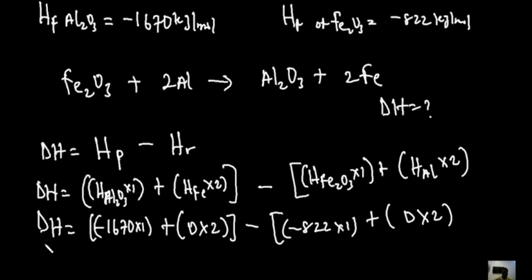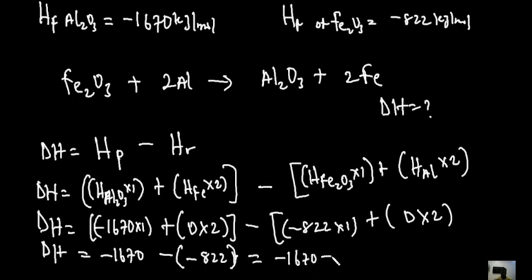So when you do that, your enthalpy change is minus 1670 minus bracket minus 822, in kilojoules per mole. This is going to be minus 1670 plus 822 kilojoules per mole. And what's our answer going to be?